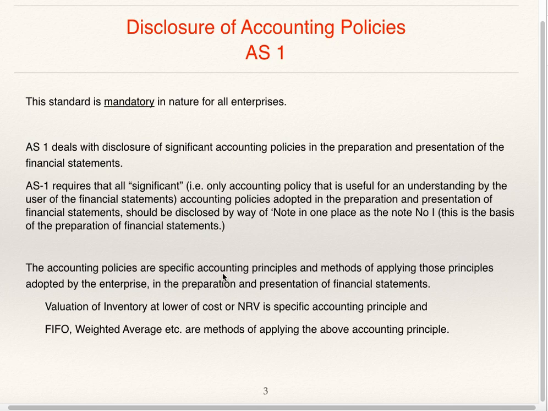Accounting policies are specific accounting principles. Valuation of inventory at lower of cost or net realizable value is a specific accounting principle, and first in first out and weighted average are the methods of applying the above accounting principle.